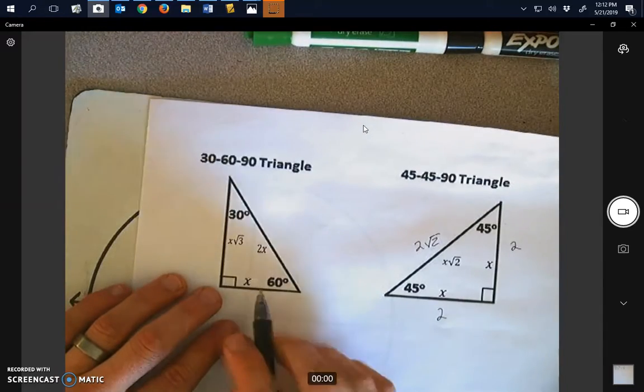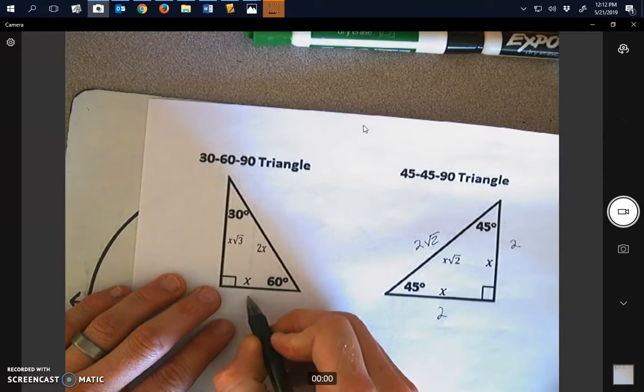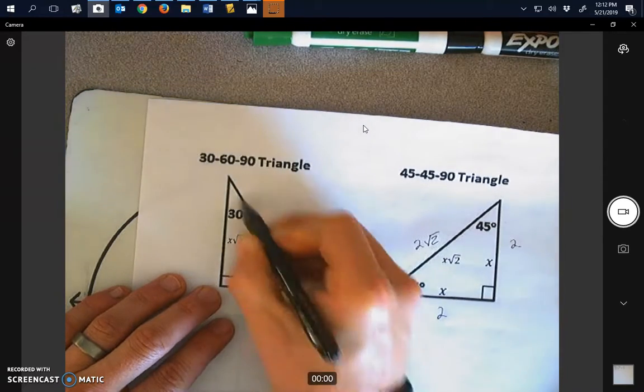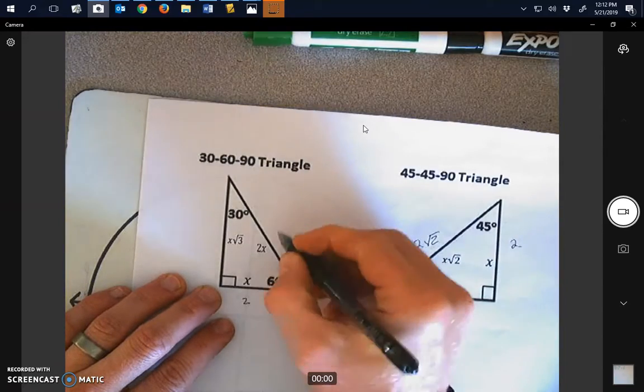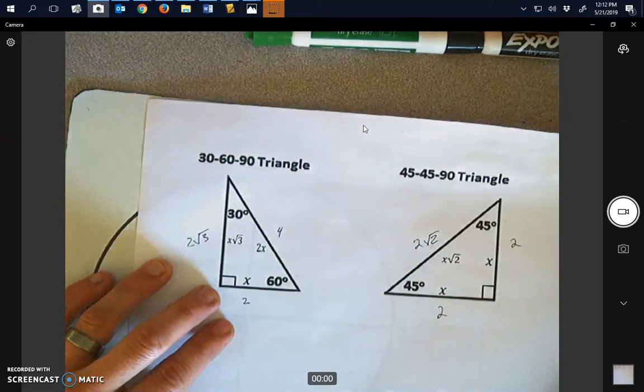The other triangle we have is a 30, 60, 90 triangle. So over here, let's say if our x was 2, so x would equal 2. This side, our hypotenuse, would be 2 times x, which would be 4. And then this would be 2 times square root 3.